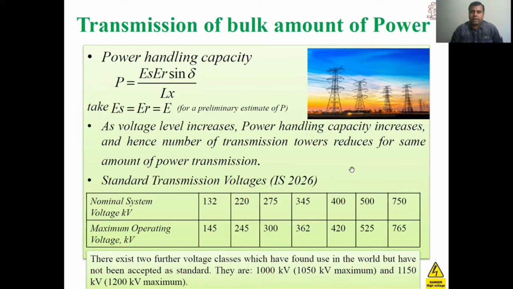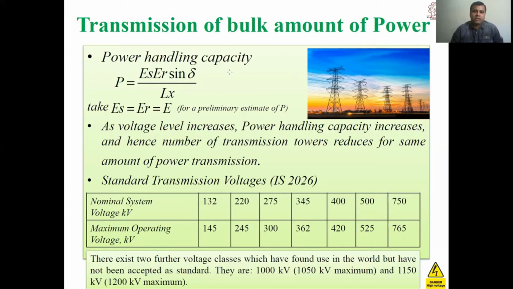For a high voltage transmission line, what will be the power handling capacity? For an extra high voltage transmission line, how is it enhanced, and for an ultra high voltage line, what will be the power handling capacity?